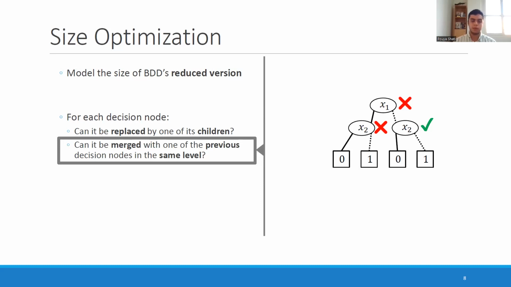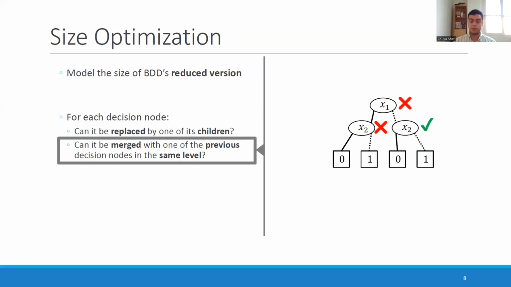So this is basically the question of equivalency. If it can be merged and if it's doing the same thing, then we don't need it. We just need to have one node to be the representative of all the sets that are equivalent to each other. And in our example, we see that for the top one, it cannot be merged because it has no previous nodes. The same thing happens with the left node, but the right node can be merged with the left node because they're doing the same thing.